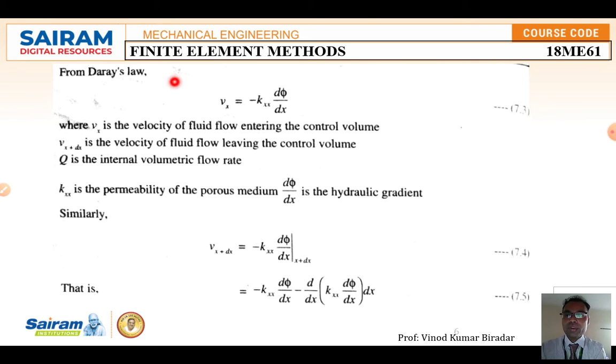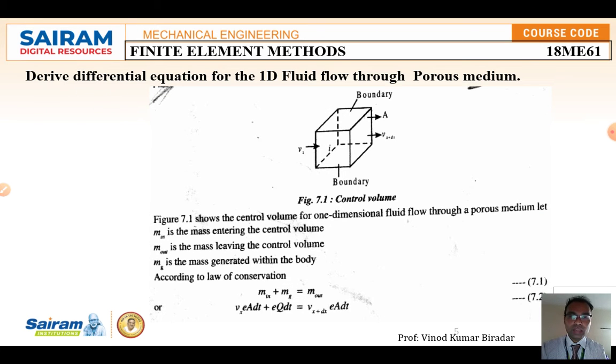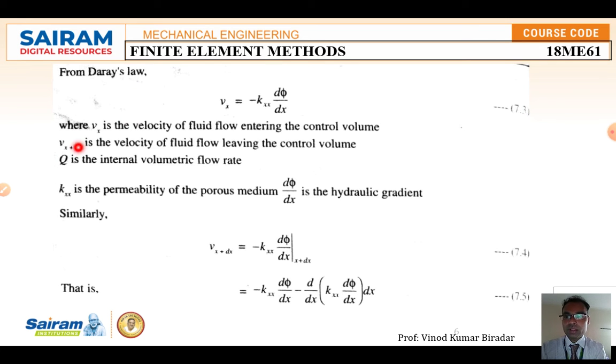Now Vx is nothing but the velocity of the fluid. Vx stands for the velocity of the fluid flow entering into the control volume, and V(x+dx) is the velocity of fluid leaving the control volume, and Q is the internal volumetric flow rate. Capital Q is the volumetric internal flow, how much volumetric heat will be generated inside this control volume during the process. Kxx is the permeability constant for a porous medium, and dφ/dx is the hydraulic gradient.